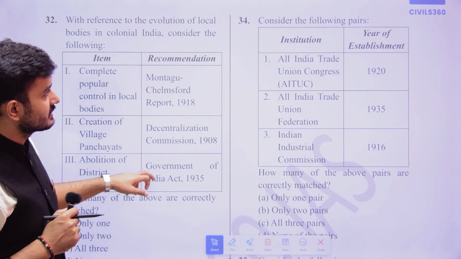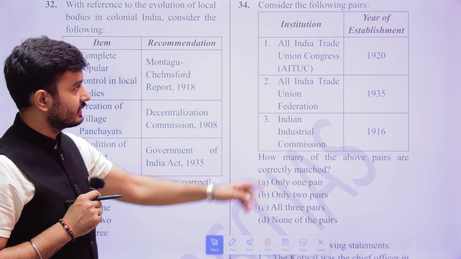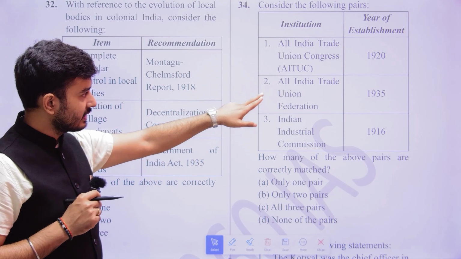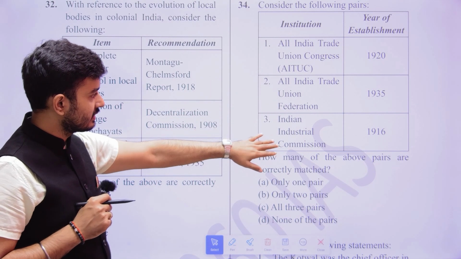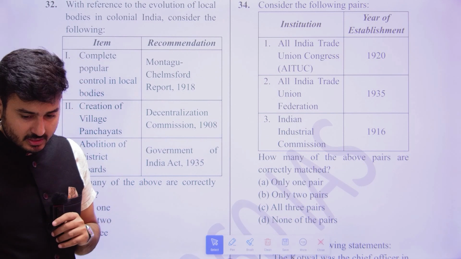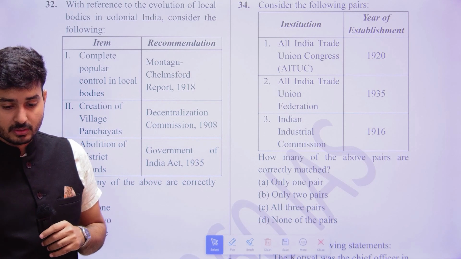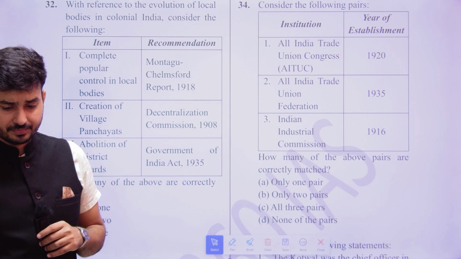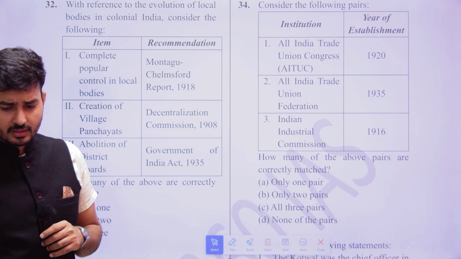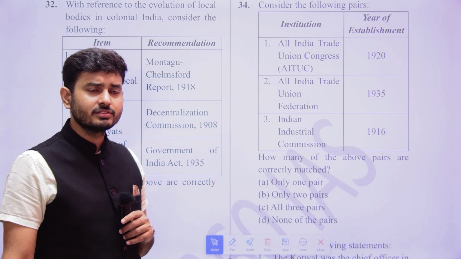The next one is: consider the following pairs. All India Trade Union Congress and the year of establishment, 1920; All India Trade Union Federation, 1935; and Indian Industrial Commission, 1916. Now, which one do you think is going to be the right answer here? Now, this is a factual question.